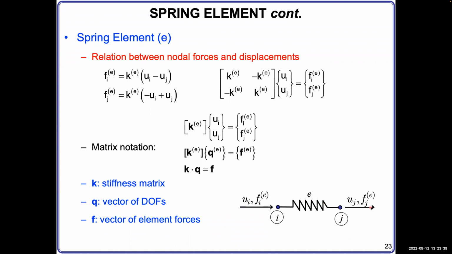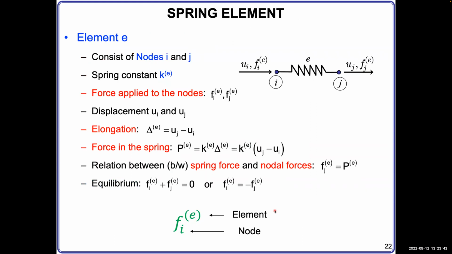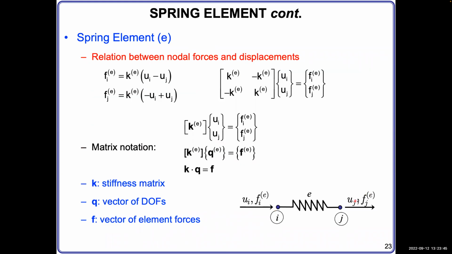If we only apply the force here, then depending on the force, this displacement can be any value, but the difference of the displacement gives the deformation of the spring. That we know. But the exact value of displacement can be any other value.